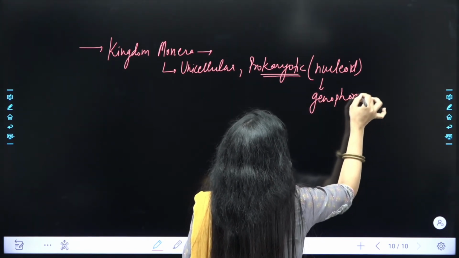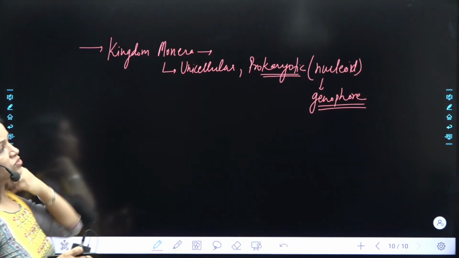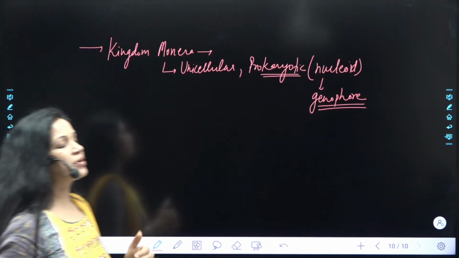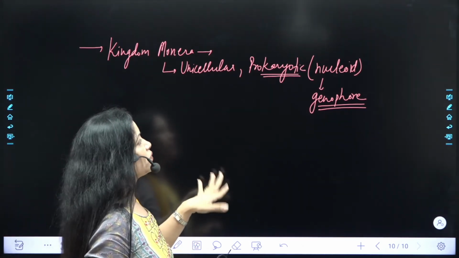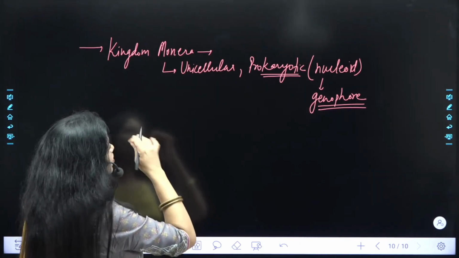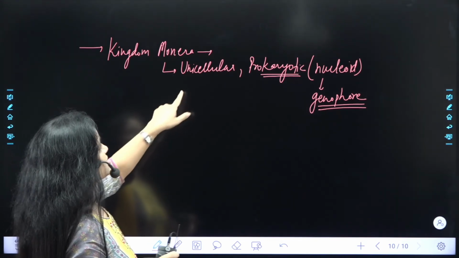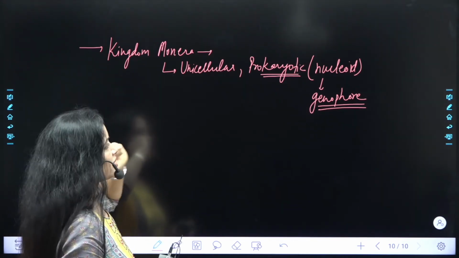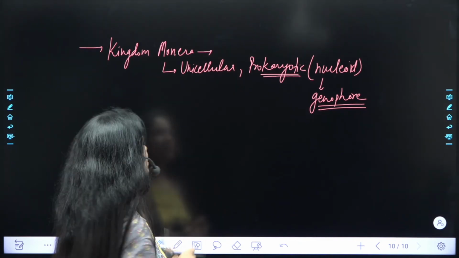नाम सुना आप लोगों ने इसका? Genophore. So genophore, nucleoid, primitive nucleus, incomplete nucleus. This is all name given to the nucleus present in the prokaryotic cell. ठीक है, तो किंगडम मोनेरा के 2-3 फीचर्स we'll discuss only, which is important for your exam. First, it is unicellular, one cell organisms present है. प्रोकैरियोटिक सेल है जिसमें इस टाइप का न्यूक्लियस है.